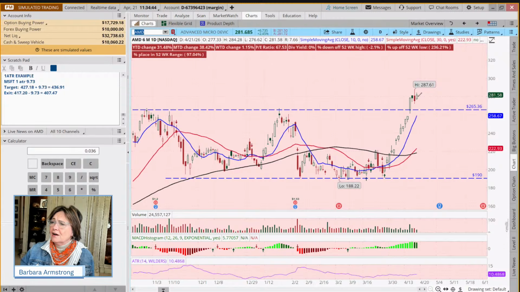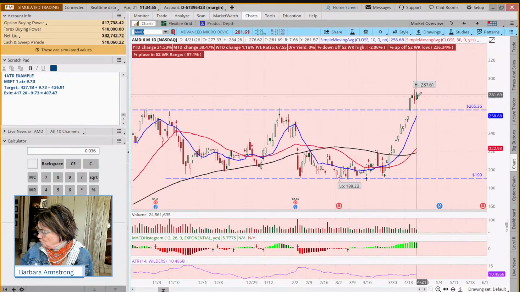So let's see. Again, we'd hover over this candle and say, okay, the high for today on AMD is 284.28, and the low today is 276.62. Our one ATR is $10.48.